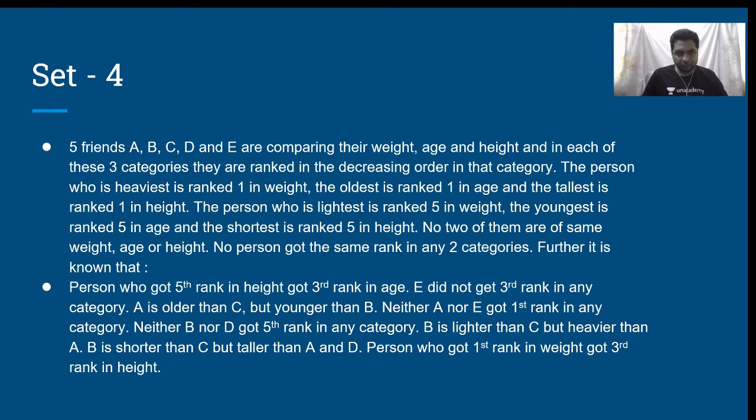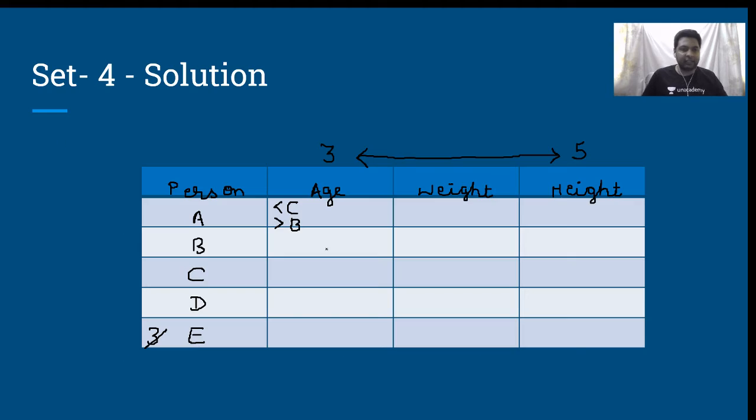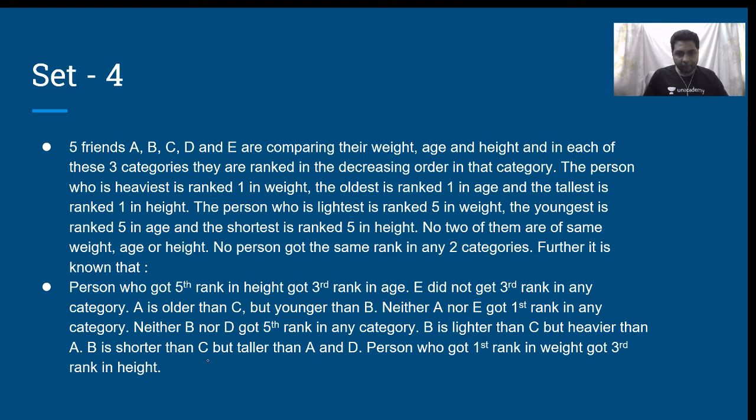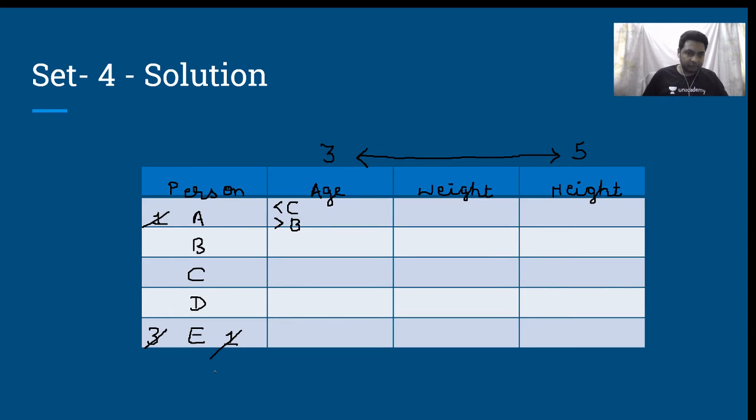Next, neither A nor E got first rank in any category. That means 1 cannot come here and here, in these two entire rows. Neither B nor D got fifth rank in any category. Here 5 cannot come in these two entire rows.